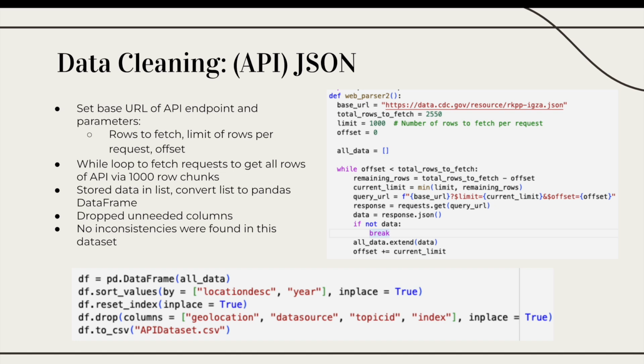For our API JSON, we set the base URL of our API endpoint with the parameters for the rows to fetch, the limit, and offset. The while loop helped us fetch requests to get all of the rows via 1,000 row chunks because of the limit. Then we stored this data in a list, converting it to a data frame. We dropped unneeded columns. We did not have any inconsistencies in this data set.